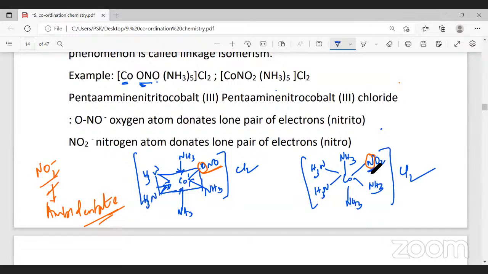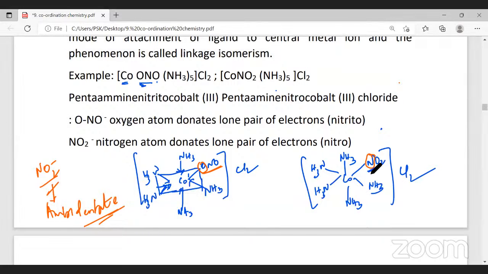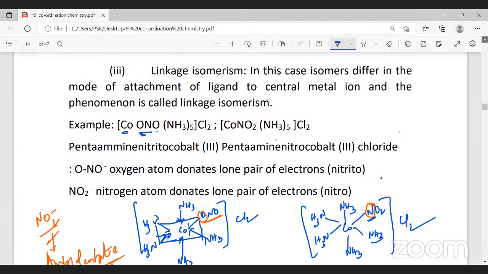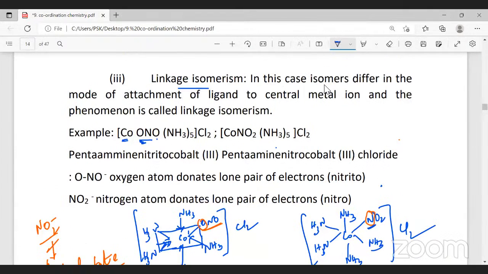So when the linkage of a ligand to the central metal atom is different, we call those isomers linkage isomers. They have the same molecular formula but differ in the attachment to the central metal atom. The phenomenon is called linkage isomerism.